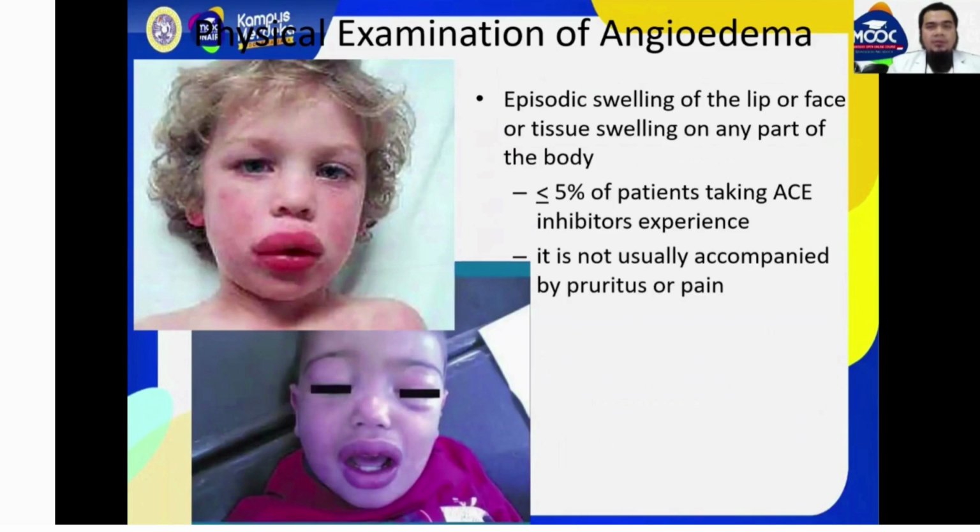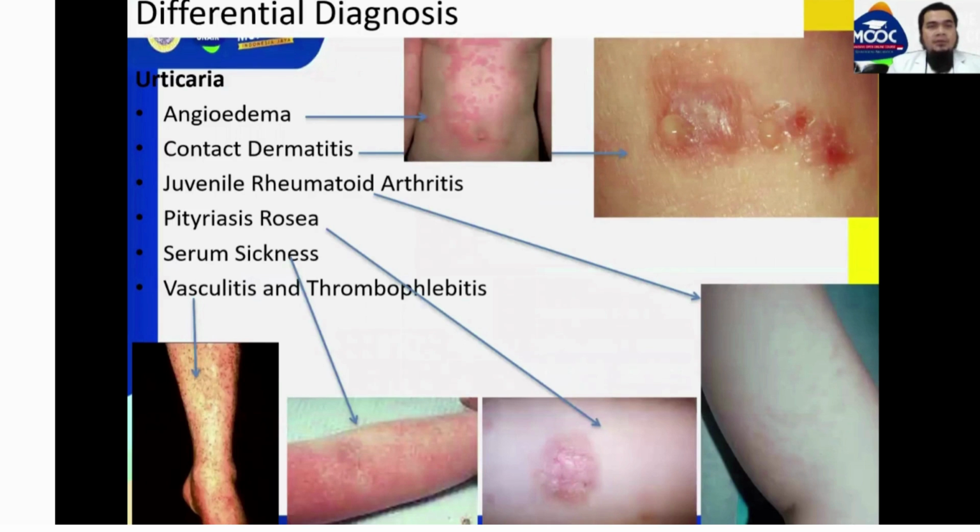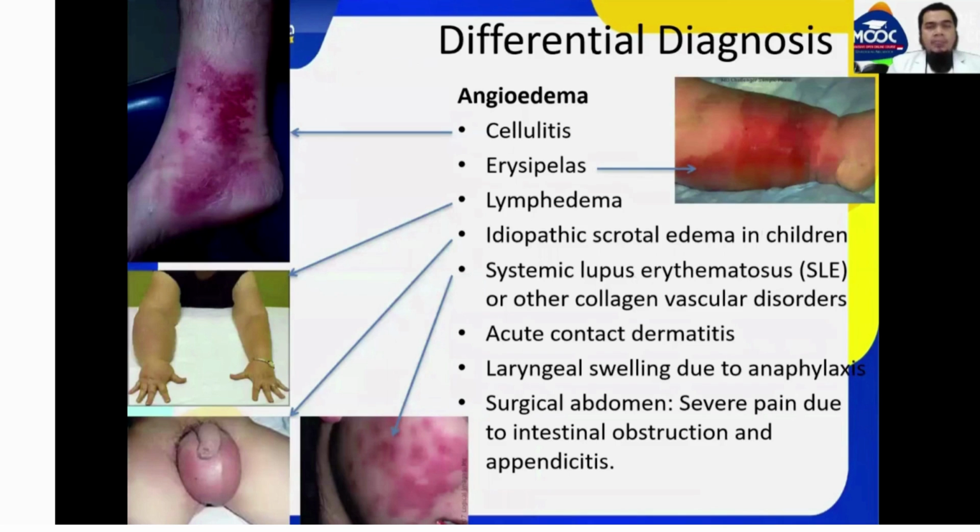Episodic swelling of the lip or face or tissue swelling of any part of the body occurs in less than 5% of patients taking ACE inhibitors, and it is not usually accompanied by pruritus or pain. The differential diagnosis for urticaria only includes contact dermatitis, juvenile rheumatoid arthritis, pityriasis rosea, serum sickness, vasculitis, and thrombophlebitis. For angioedema, it includes cellulitis, erysipelas, lymphedema, idiopathic scleroedema in children, systemic lupus erythematosus, acute contact dermatitis, laryngeal swelling due to anaphylaxis, and severe abdominal pain due to intestinal obstruction and appendicitis.